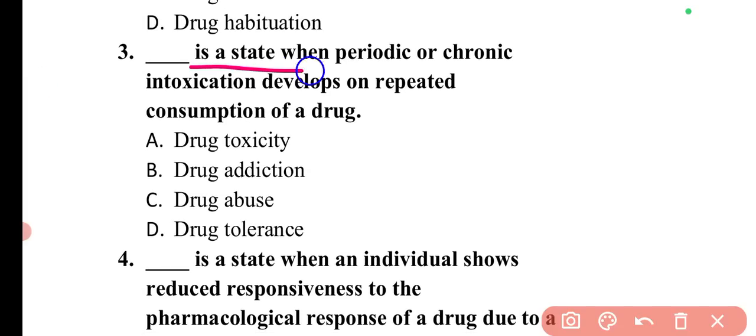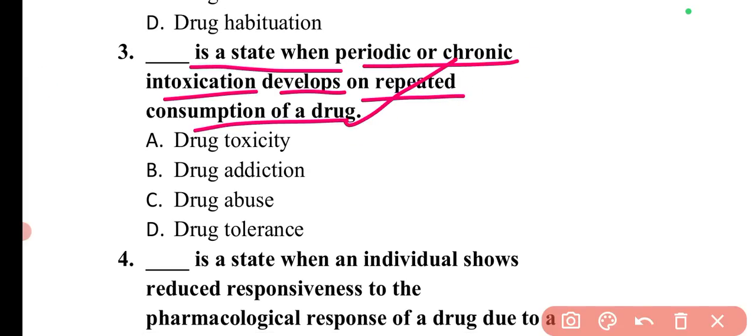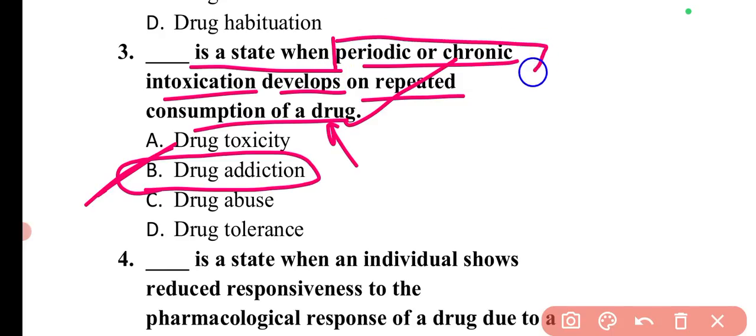Next question is, dash is a state when periodic or chronic intoxication develops on repeated consumption of a drug. Basically, this particular condition is drug addiction. It is a state in which there is chronic or periodic intoxication, periodic meaning at specific time intervals. It develops on repeated consumption of a drug. So if you see the term periodic or chronic intoxication developing on repeated consumption of a drug, that is drug addiction.